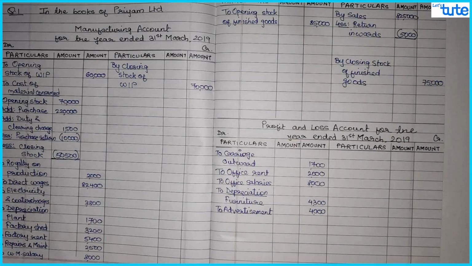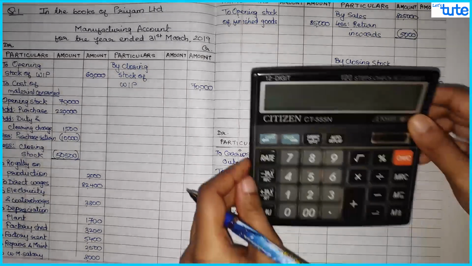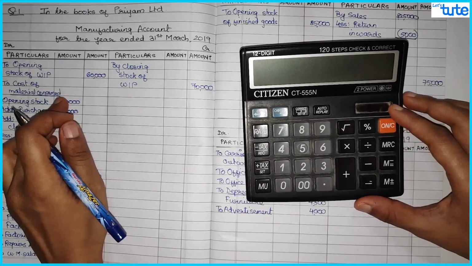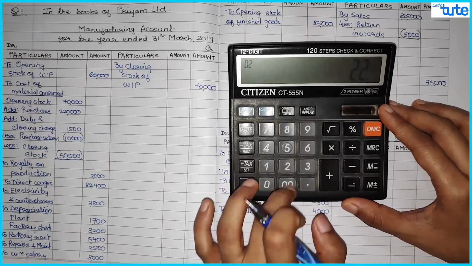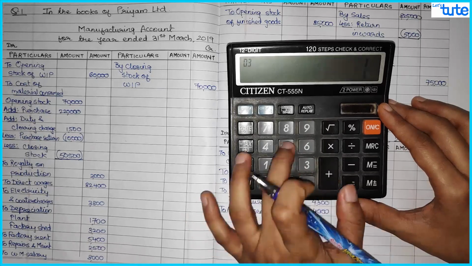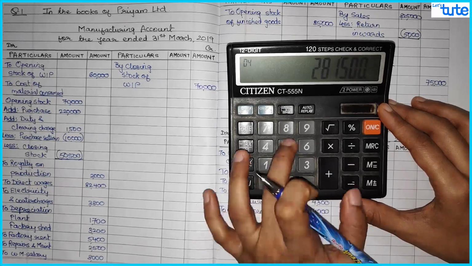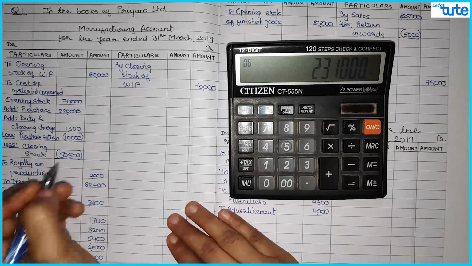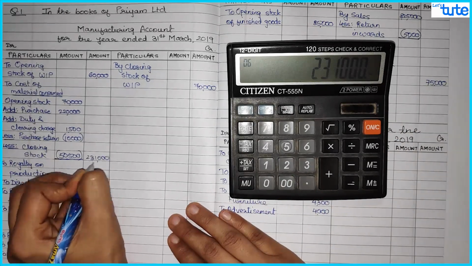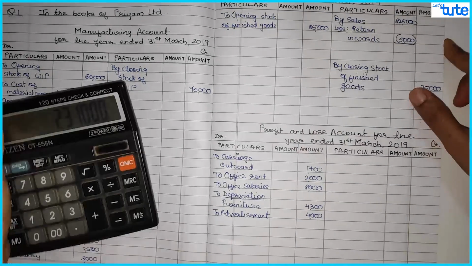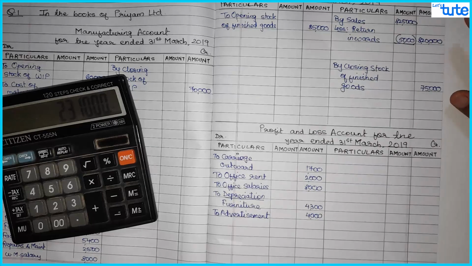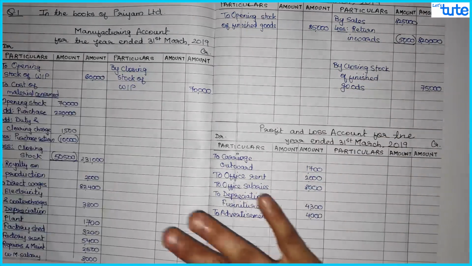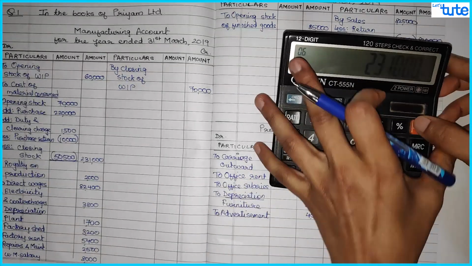Now next what you have to do, just bring the inner column totals to outer column, and then we can do the final totaling. So over here, first of all we have cost of material consumed. So we'll just find out the total figure for this. So we have 70,000 plus 2,20,000 plus 1,500 minus 10,000 minus 50,500. So cost of material consumed comes to 2,31,000. Then over here also we have 8,25,000 minus 5,000. So that is 8,20,000. Net sales, this is known as net sales, and all the other figures are there in the outer column. Now just start totaling.